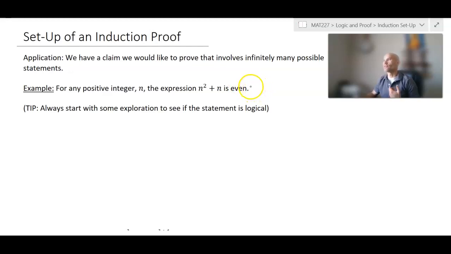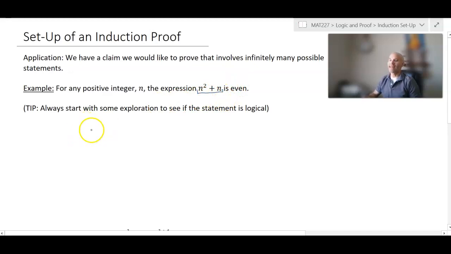If you tried to use direct proof for this, you would have to somehow argue that this quantity, n squared plus n, is always even. But that's really difficult to do because we don't have any way in which we could define n. n could be 1, 2, 3, 4, 5. And it's not as easy as saying n always has a certain structure, that it's always even or always odd. So an induction proof makes this a lot more straightforward.